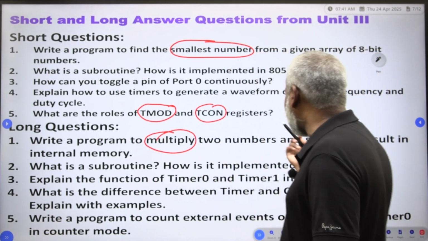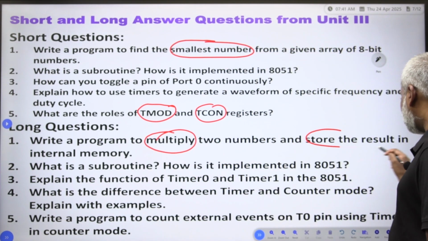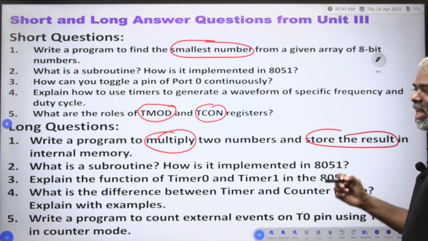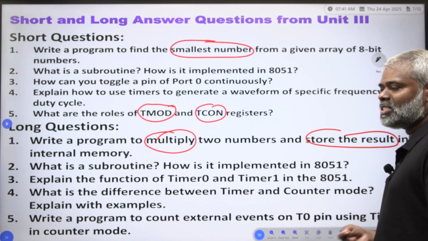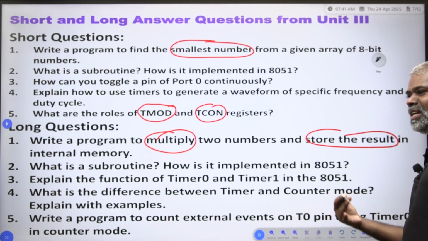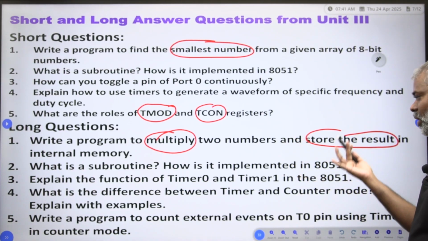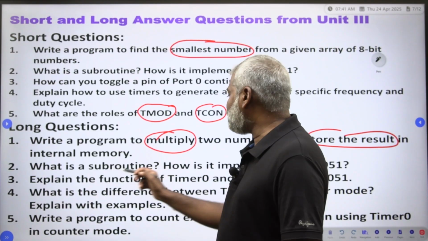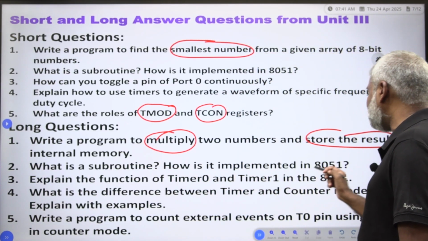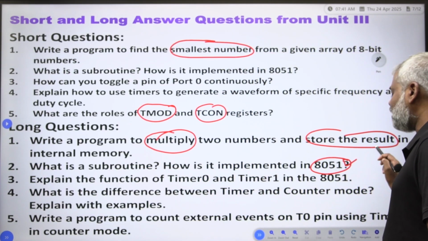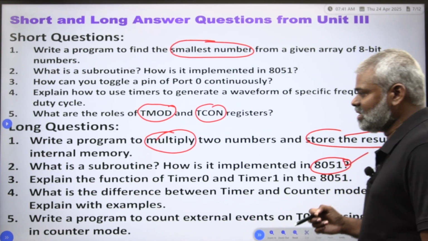So, to multiply two numbers and store the result in internal memory, you need to write the addition, subtraction, multiplication and division. All these things you learn in this. What is a subroutine and how is it implemented? In the same question I gave, that is important.